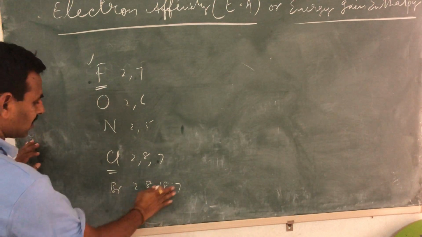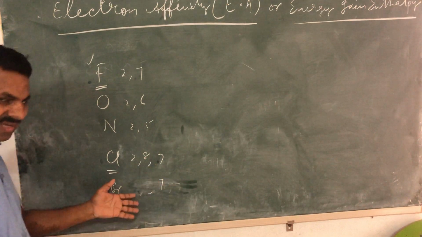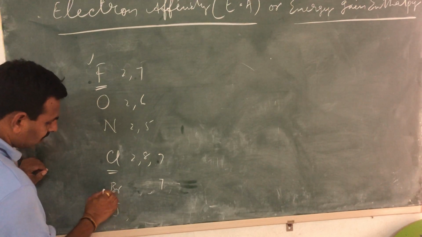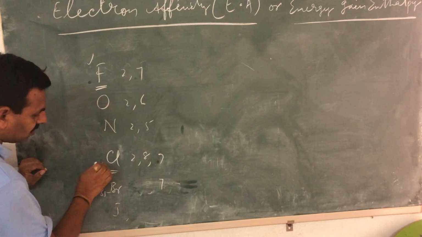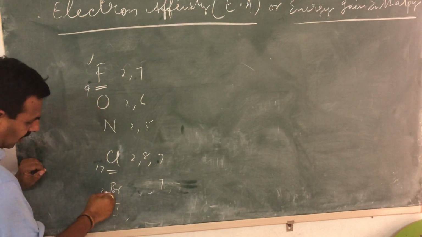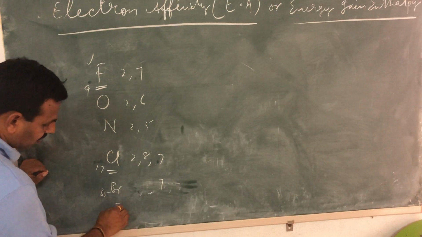Let's not take this example, but the last electrons will remain the same. So we can write in configuration later on. Fluorine is 9. Iodine, its atomic number is 53.